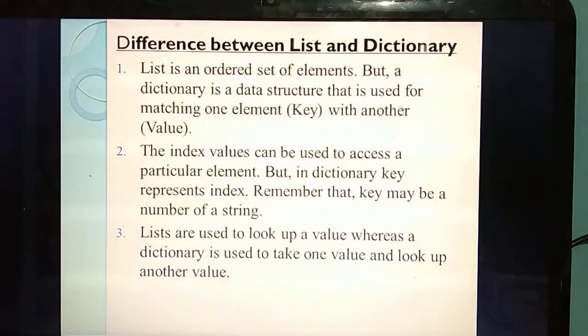Next, the third point is, in a list, if we need to find some element, it is called looking up a value. In a list you are going to access all the elements, that means looking up each value. But in a dictionary, you are taking one value from another value, for example the name of a student. Okay. So up to this, the chapter is getting over. So chapter 9 is also completed.